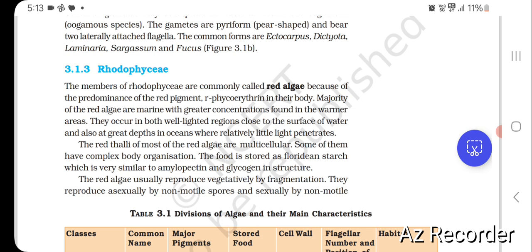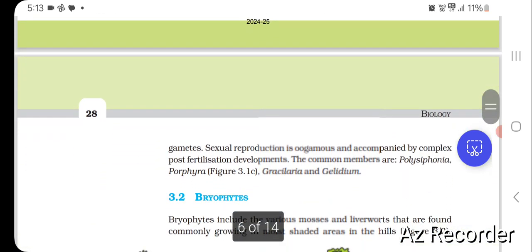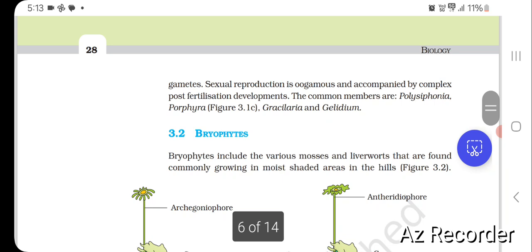The food is stored as Floridean starch, which is very similar to amylopectin and glycogen in structure. The red algae usually reproduce vegetatively by fragmentation. They reproduce asexually by non-motile spores and sexually by non-motile gametes. Sexual reproduction is oogamous and accompanied by complex post-fertilization developments. The common members are Polysiphonia, Porphyra, Gracilaria and Gelidium.